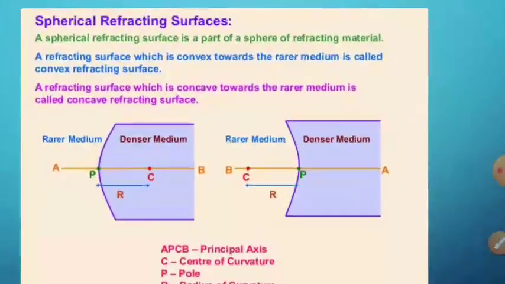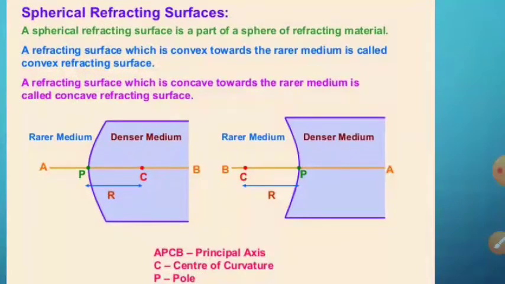Now, spherical refracting surfaces. A spherical refracting surface is a part of a sphere of the refracting material. A refracting surface which is convex towards the rarer medium is called a convex refracting surface. Convex means bulging edge.